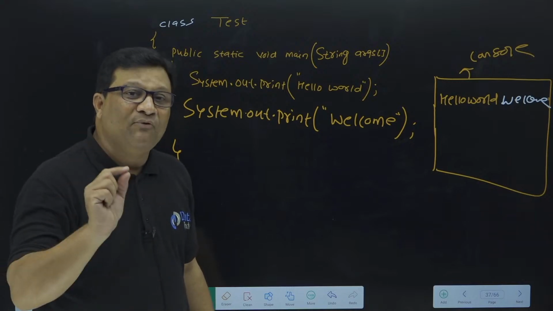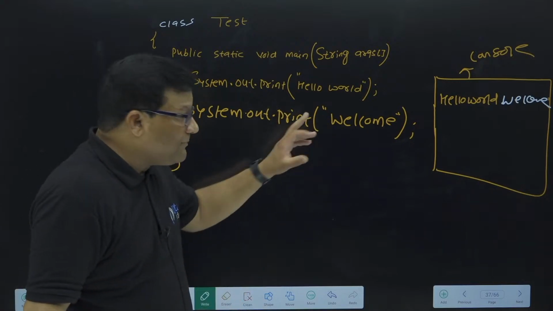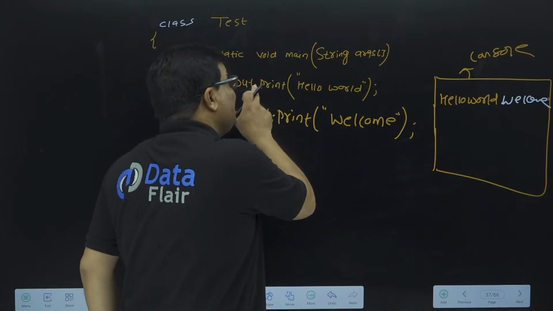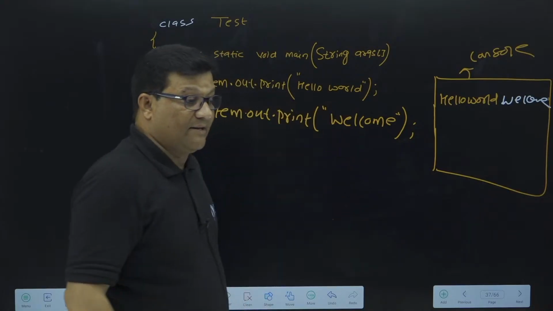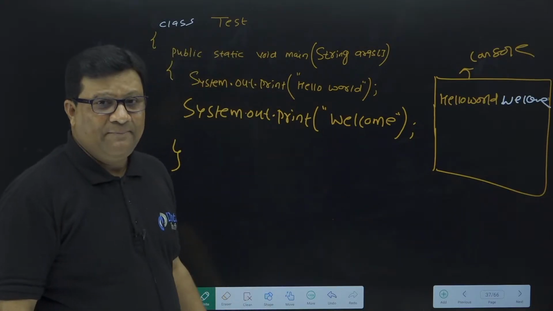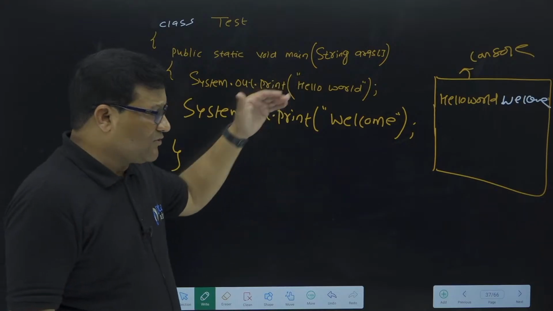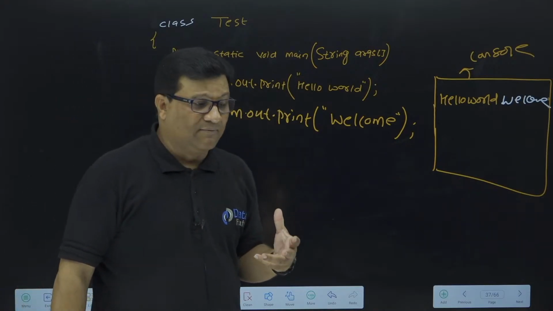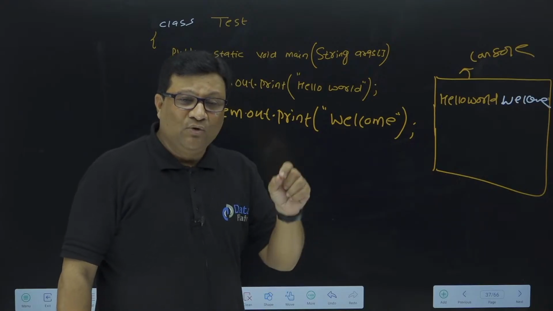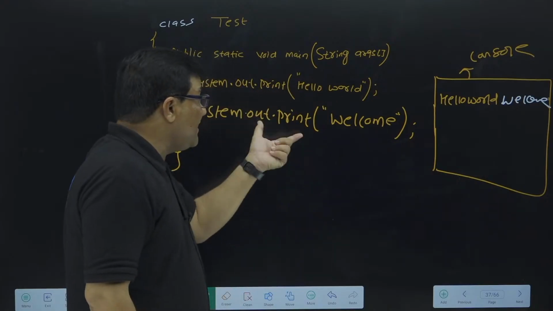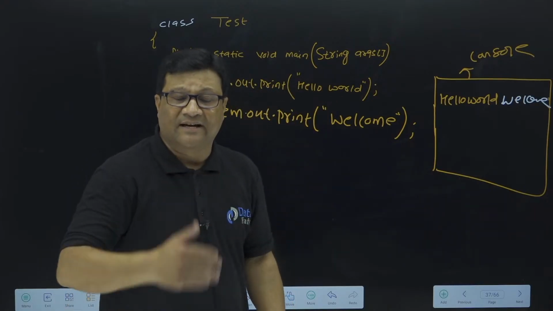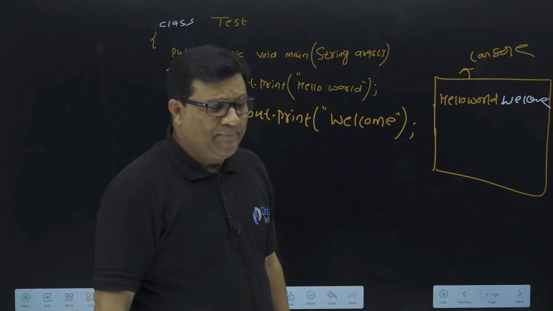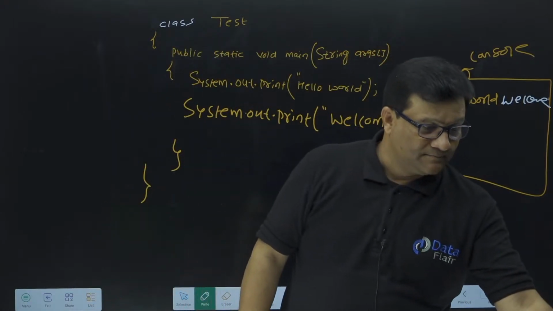So if I want to print my welcome statement in next line, do I go with the println method in the first statement or the second statement? Type it fast. First or second? I need to write the println statement in the first line or in the second line. Any answer from your side?